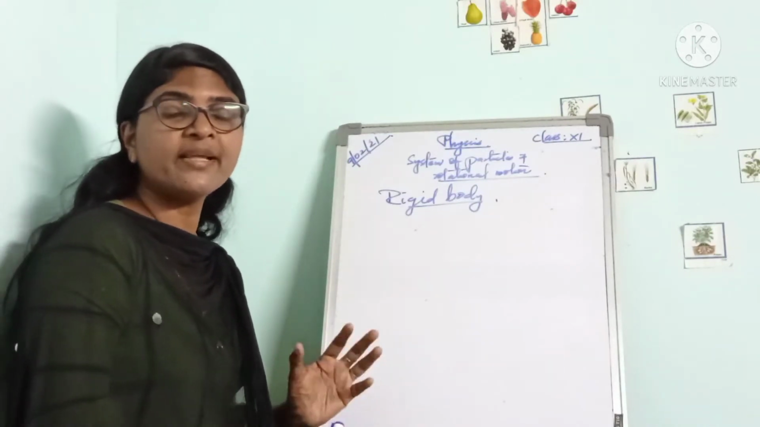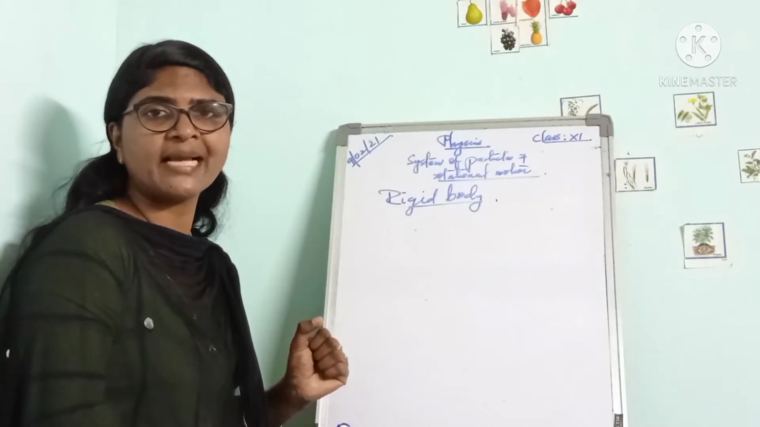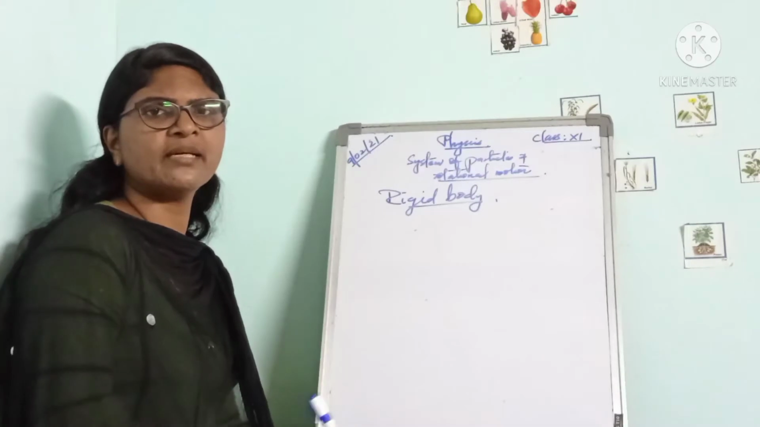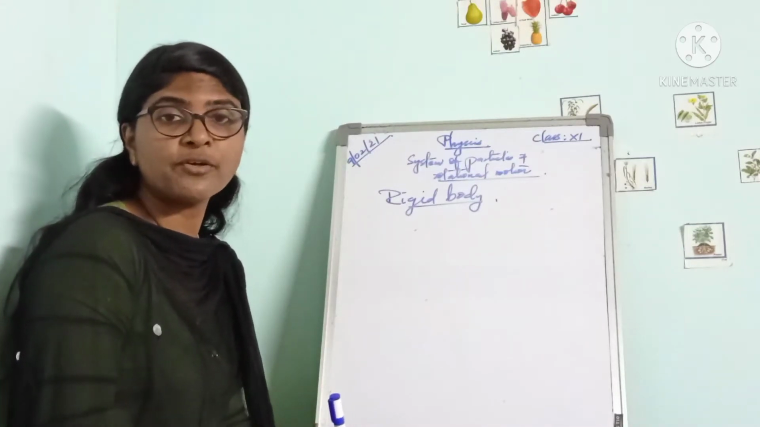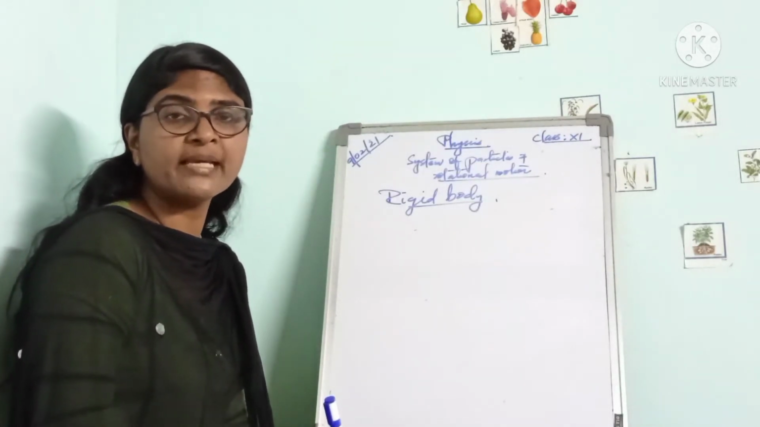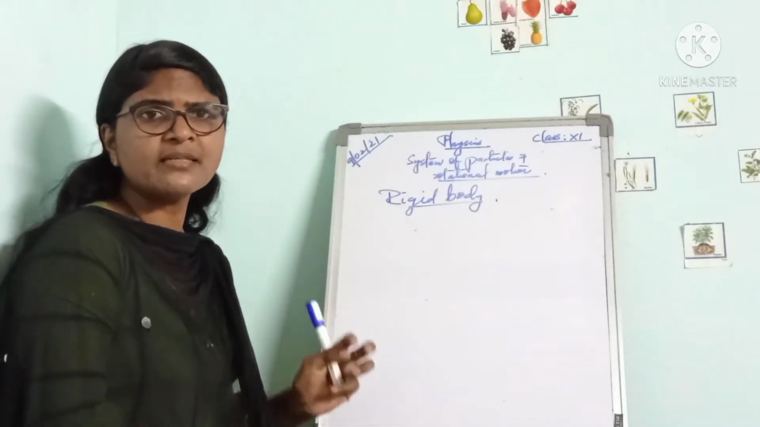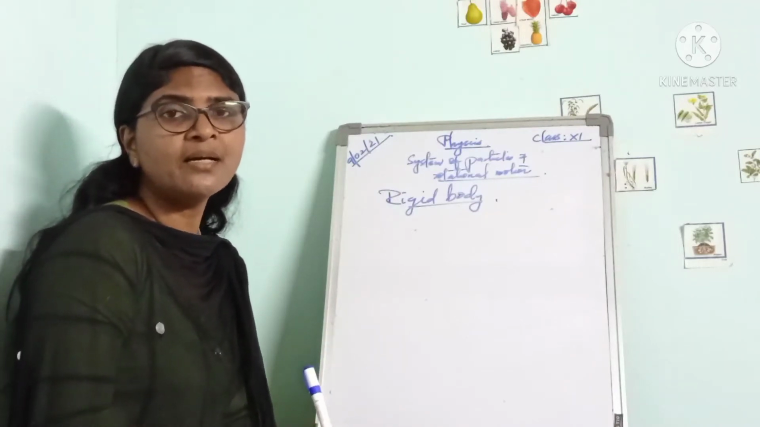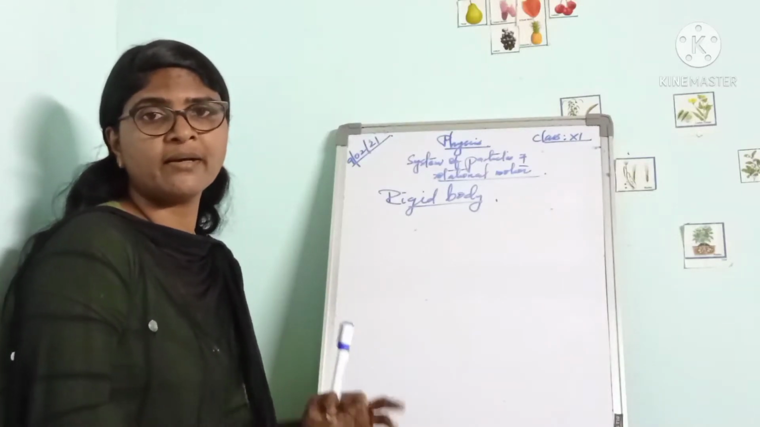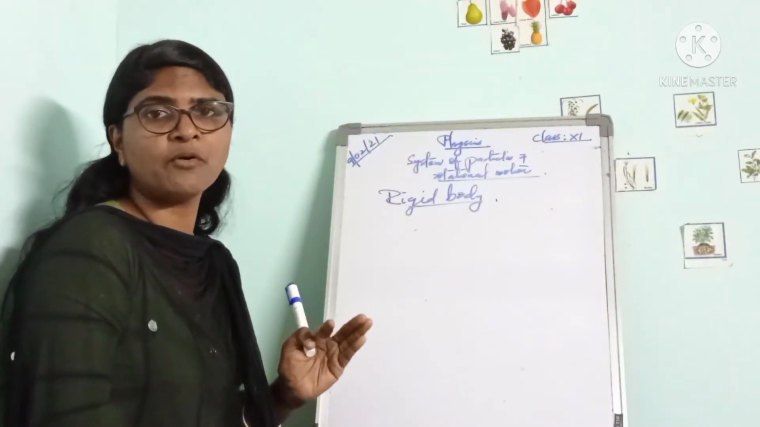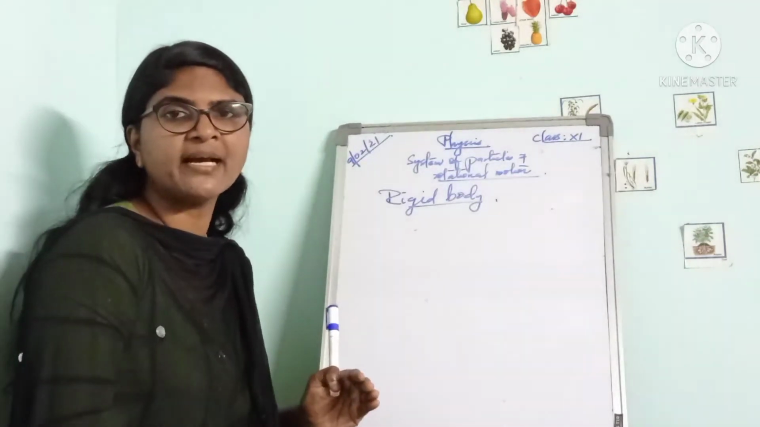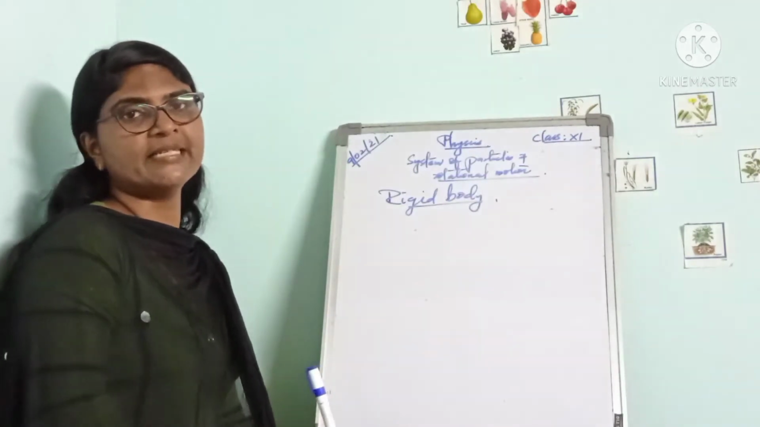The concept of a rigid body is an idealized concept, but this concept is of great use in the study of rotational motion of the rigid body. No real body is truly rigid.